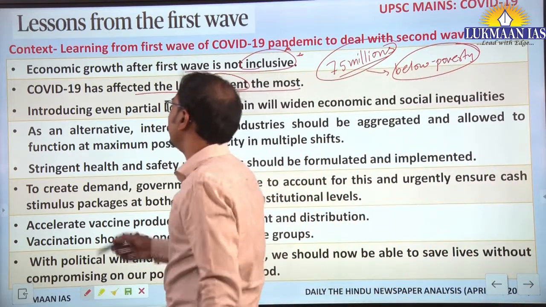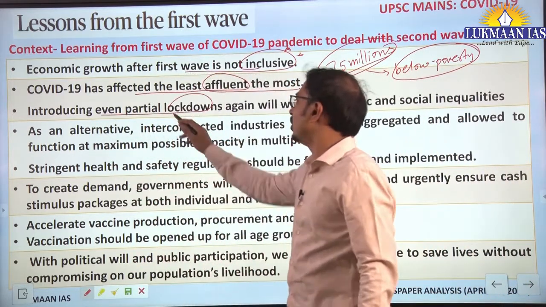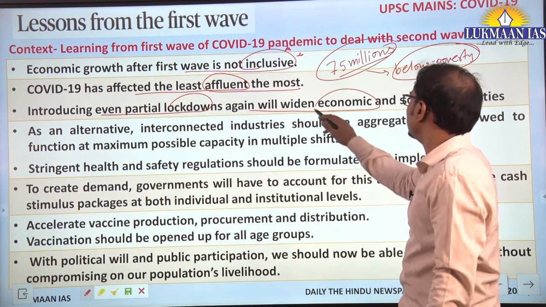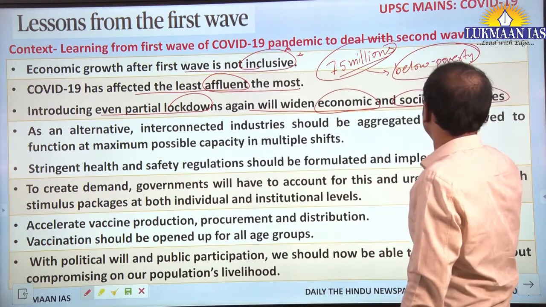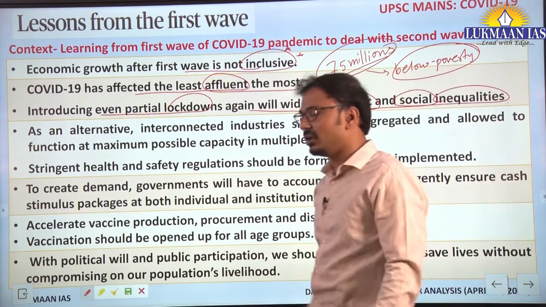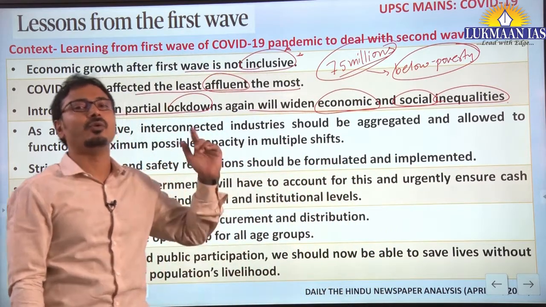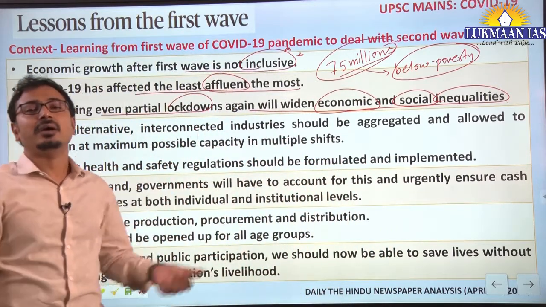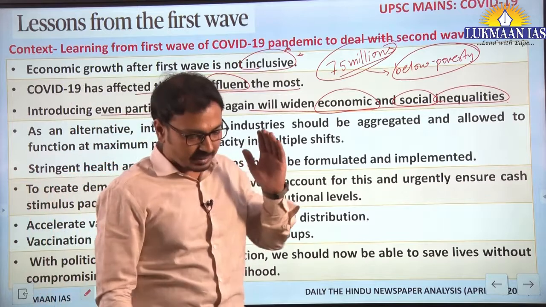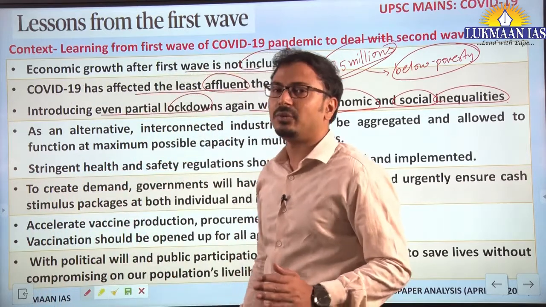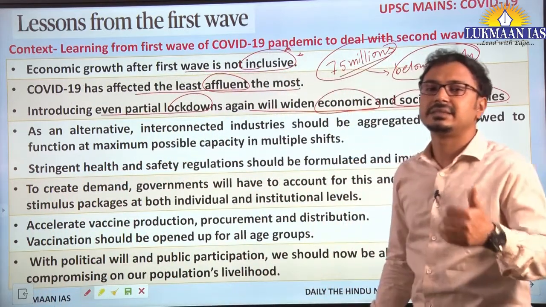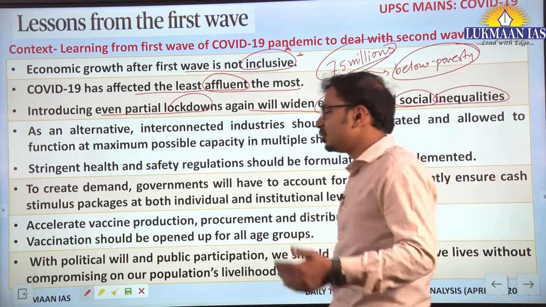Accordingly, we have to understand and take measures for dealing with the second wave of COVID-19. For example, even introducing partial lockdowns again will widen economic and social inequalities. The socio-economic inequalities that have already widened because of the first wave will increase further with any kind of lockdown. So what should be the way forward?